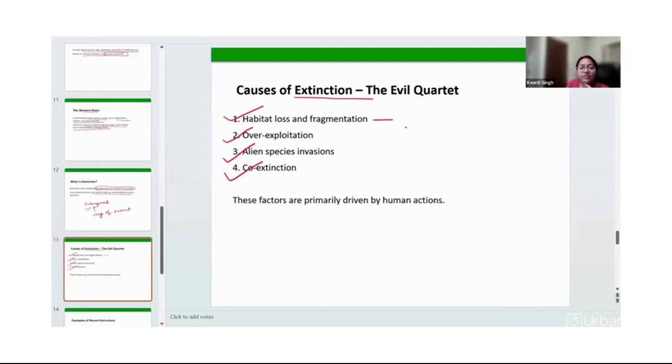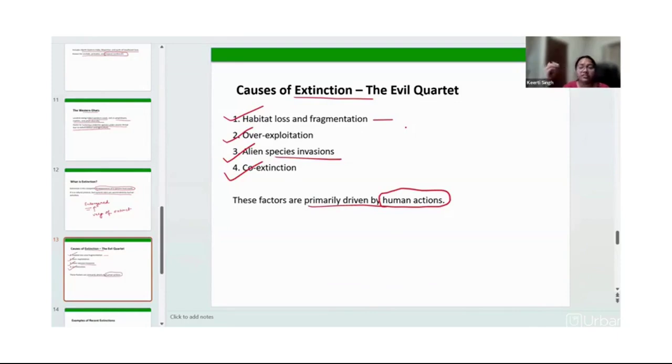It may happen that some species come through flooding from one area to a different area, right? But the chances of that happening are less, and human activities are mostly responsible for all these extinctions. That is why it is written that these factors are primarily driven by human actions.